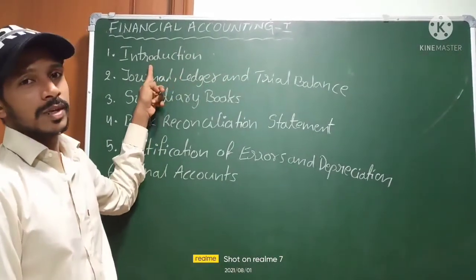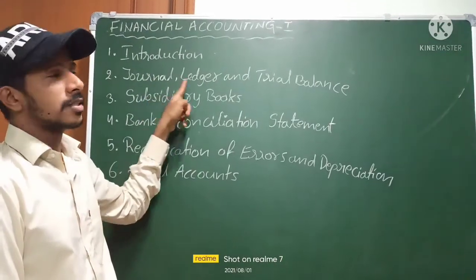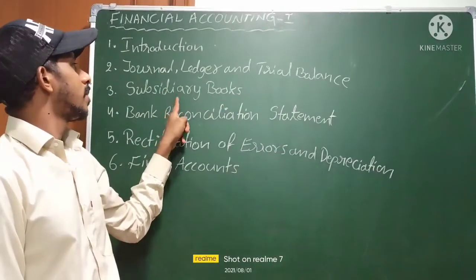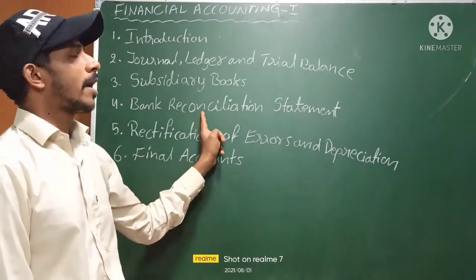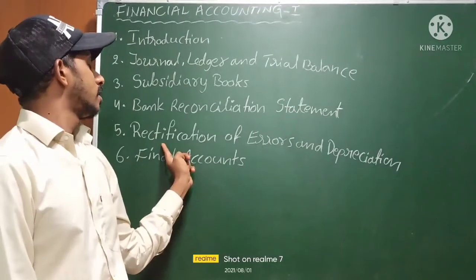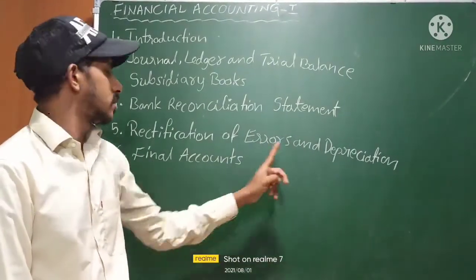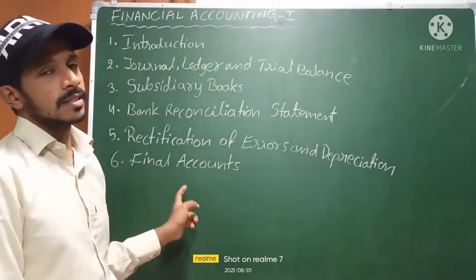Here, the first chapter is introduction. The second chapter is journal entries, ledger, trial balance. The third chapter is subsidiary books, and the fourth chapter is bank reconciliation statement, and the fifth chapter is rectification of errors and depreciation. The sixth chapter is final accounts. Okay, this is the syllabus.